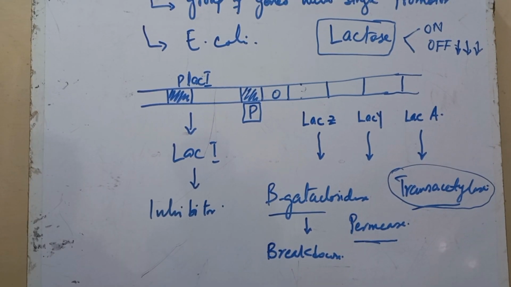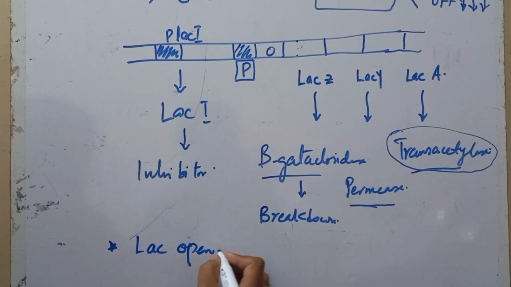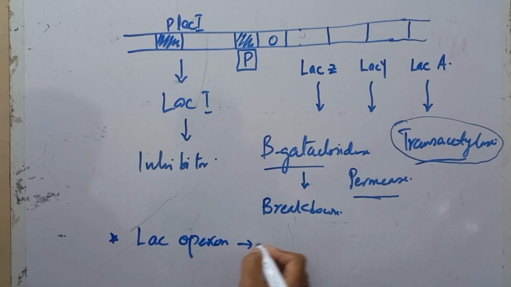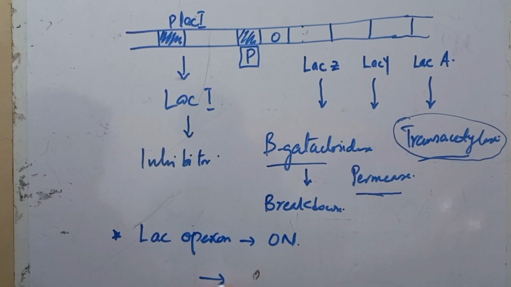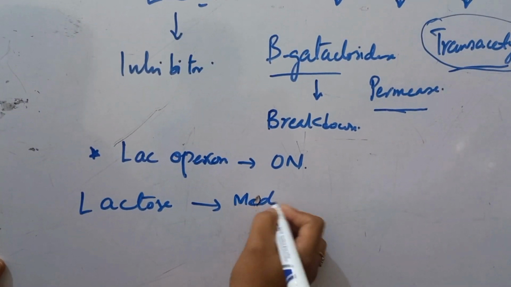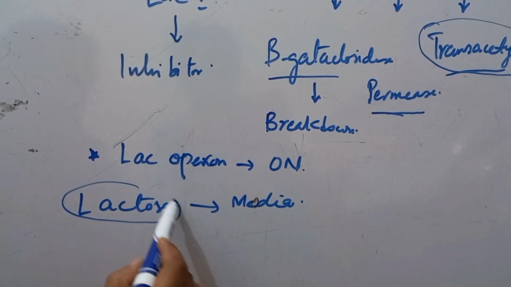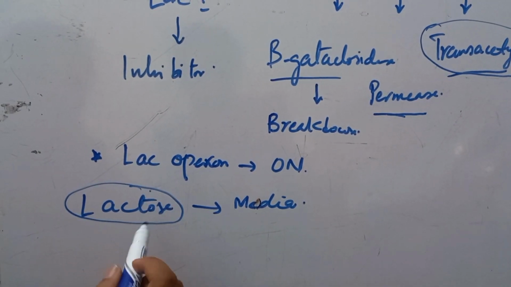So when the Lac operon is on, that means there is lactose in the media or in the environment, so the bacteria consume this lactose as a source of energy. And then what will happen?